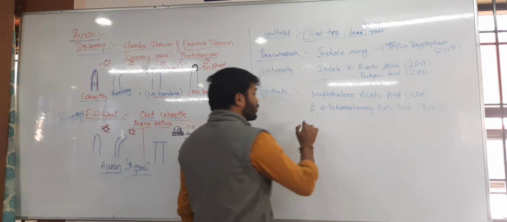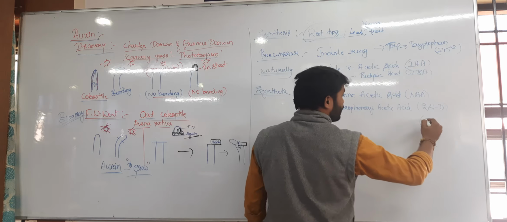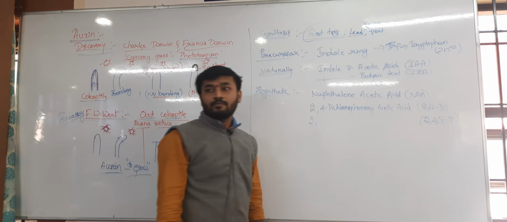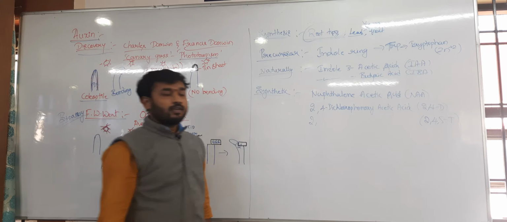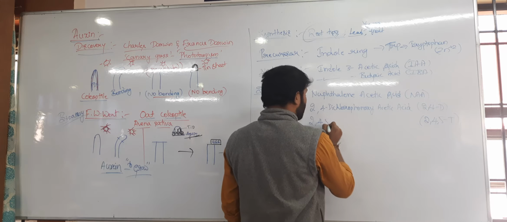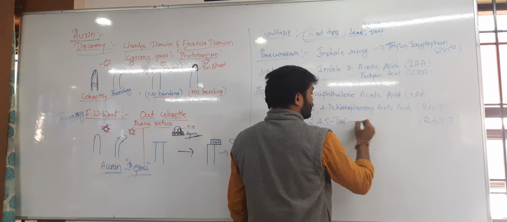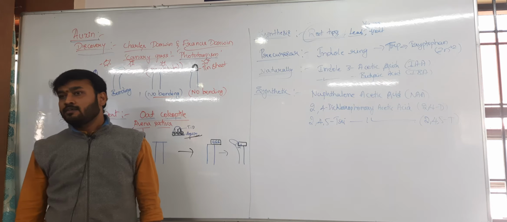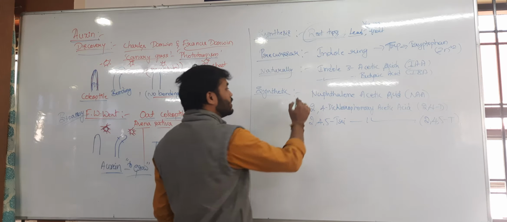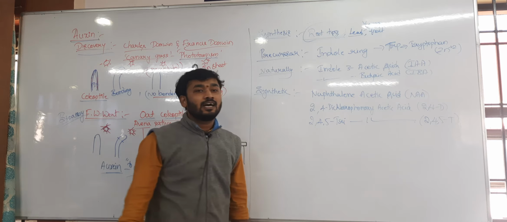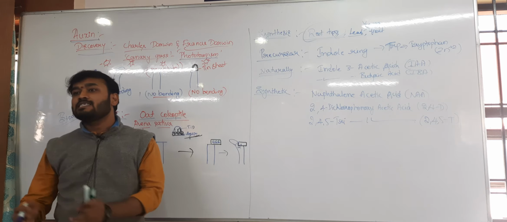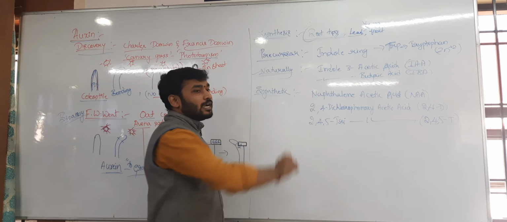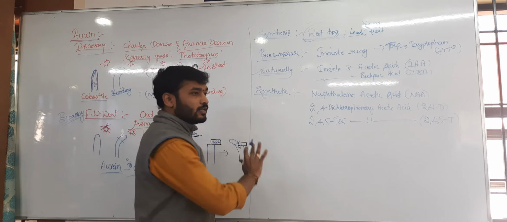Okay, then 2,4,5T extra. Okay, so 2,4,5 trichlorophenoxy acetic acid. Okay, these are all the different forms of synthetic auxins. They are chemically synthesized, artificially synthesized. These are naturally the plant based sources are taken. Clear?